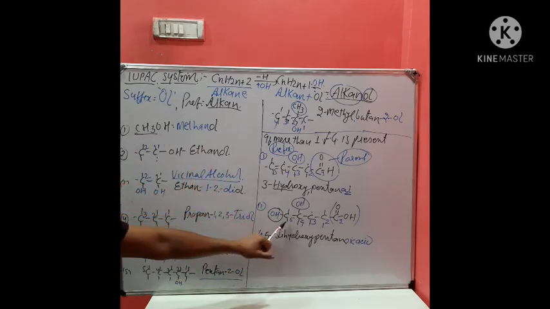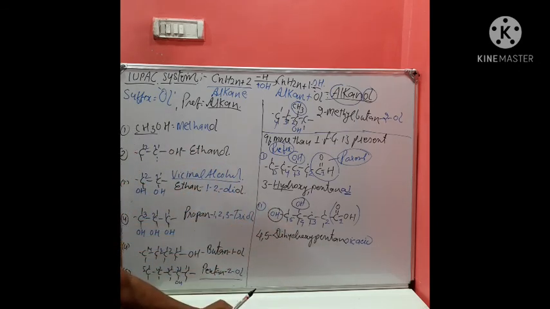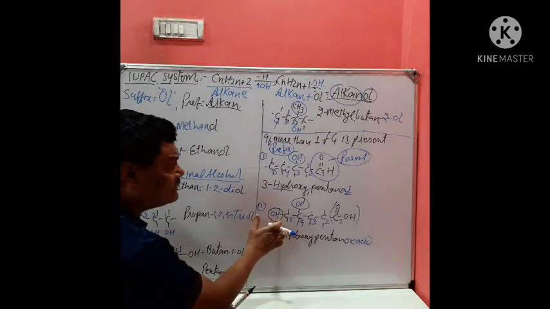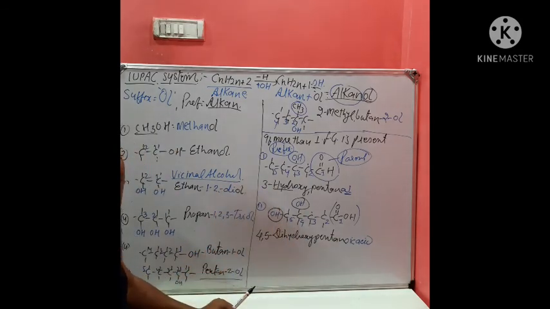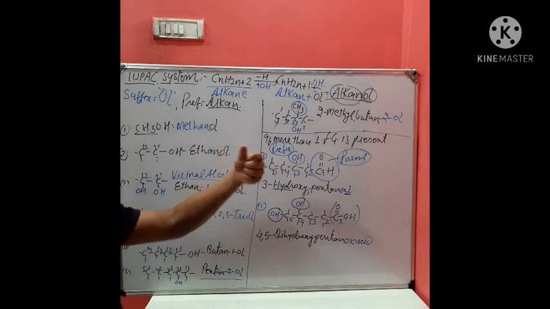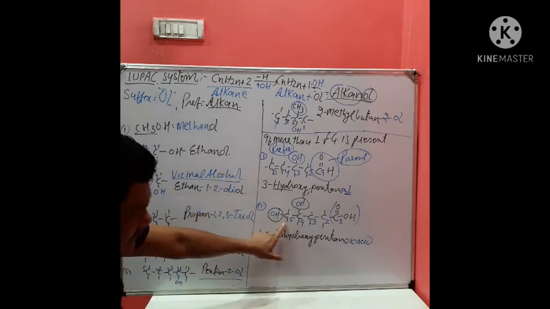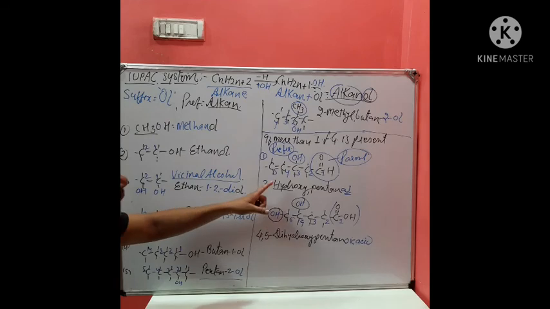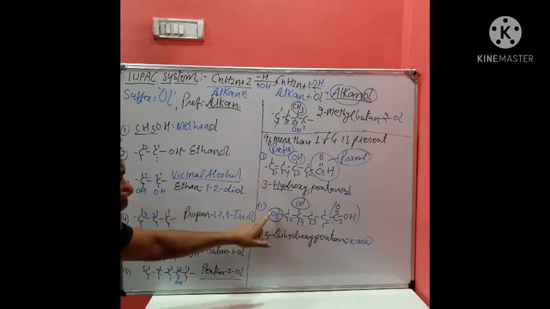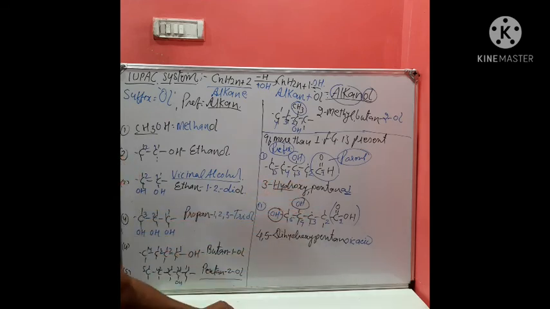Students, these compounds play a very important role in the preparation of biodegradable polymers, which we are using at present to save the environment. These are compounds having the functional groups alcohol and carboxylic acid.